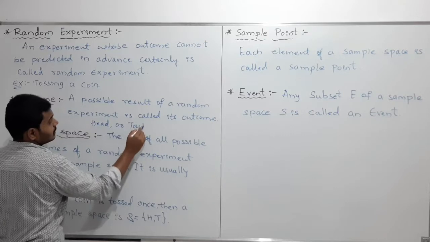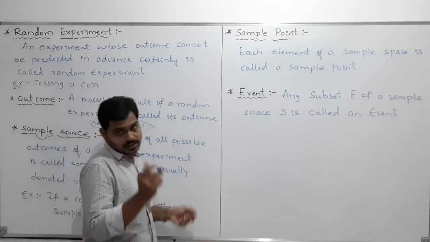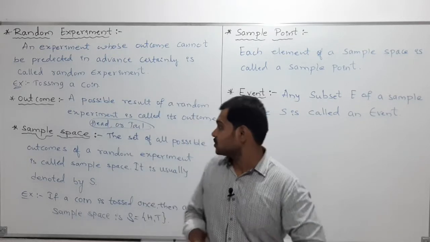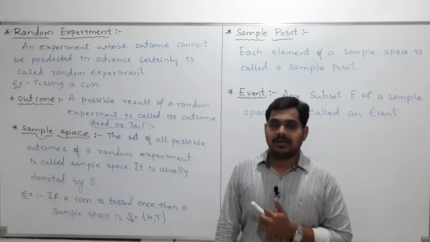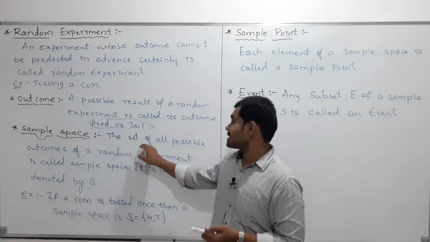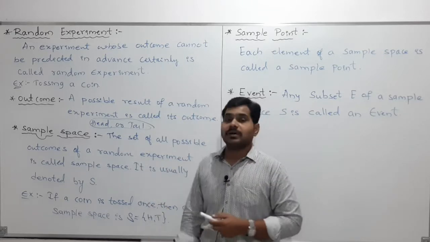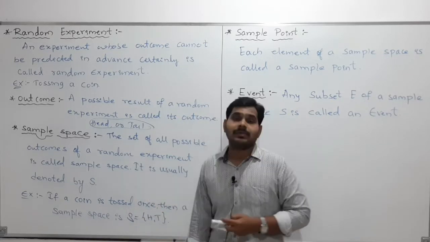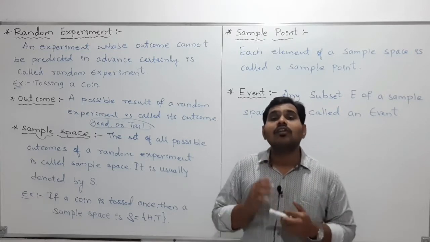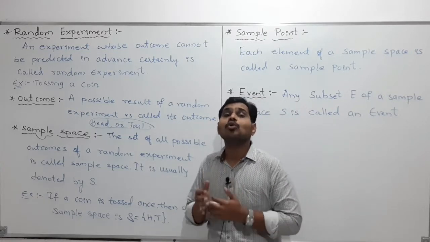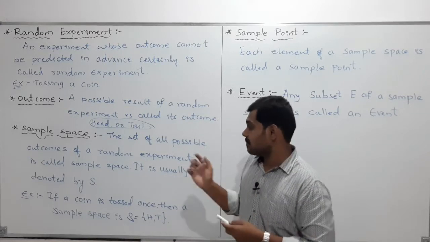Or tail I'll get. So therefore these are the outcomes for this random experiment, tossing a coin. Clear? And the next concept, my dear students, is sample space. What is sample space? The set of all possible outcomes of a random experiment is called the sample space.